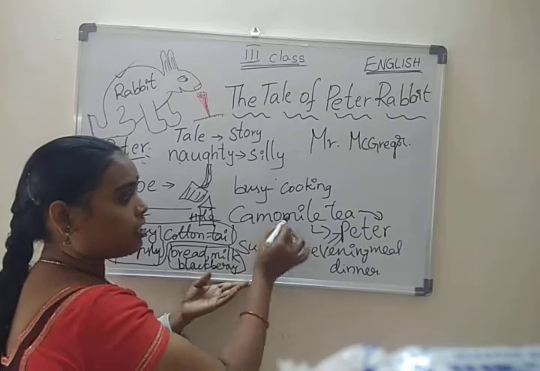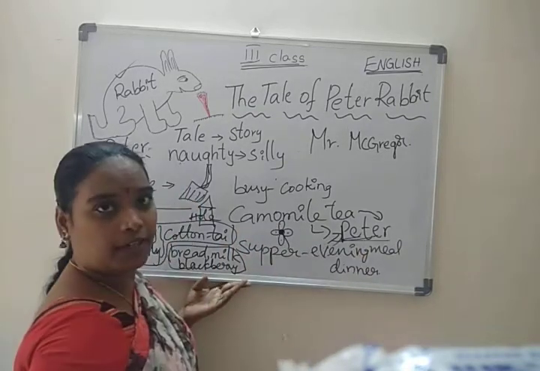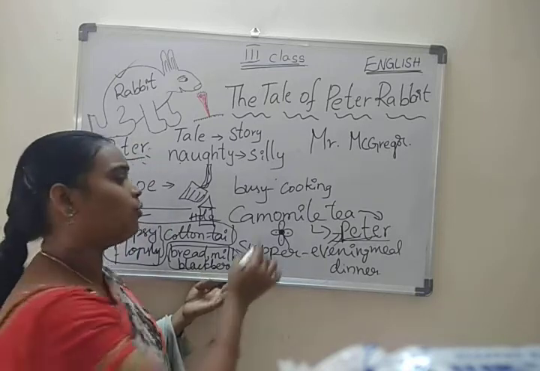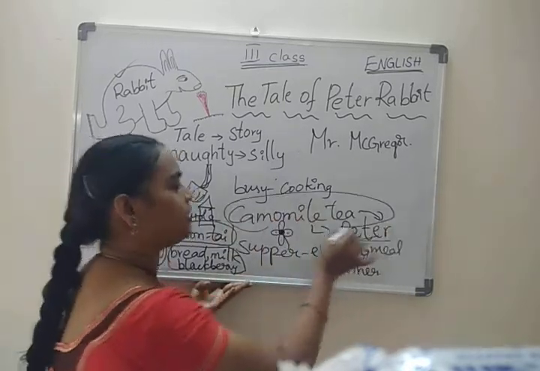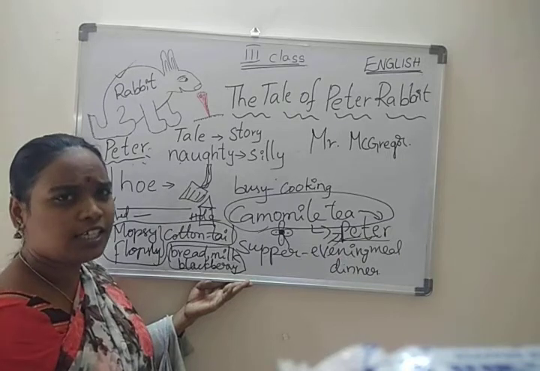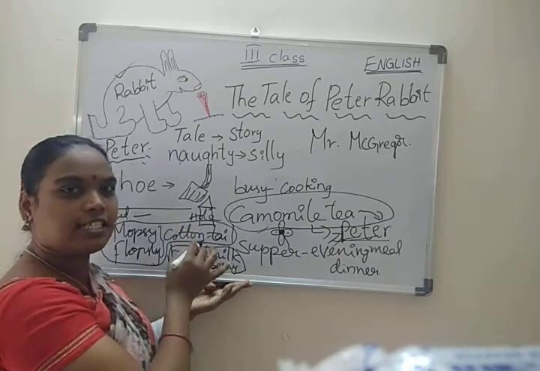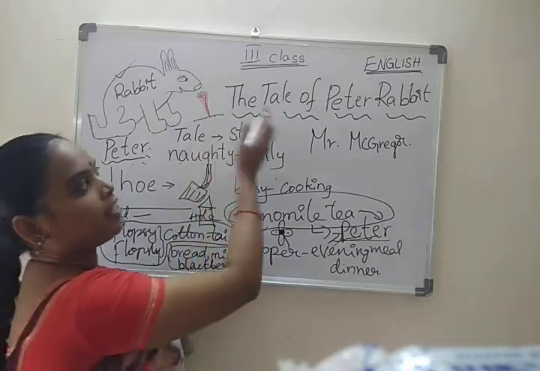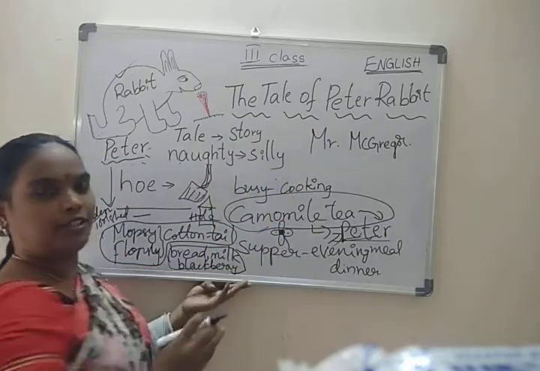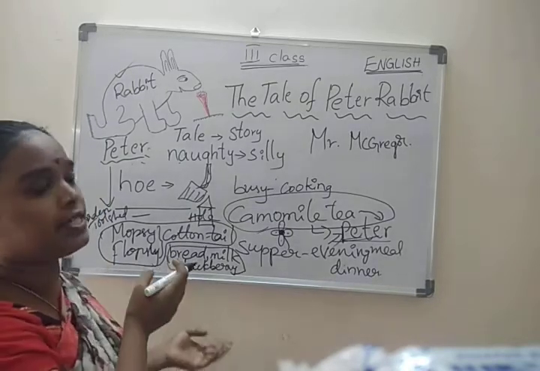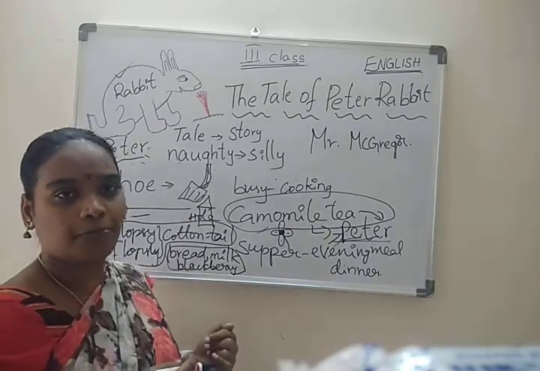But the naughty rabbit Peter, what? His dinner was only chamomile tea. Do you notice here? So, children, this is the tale of Peter Rabbit. Do you understand now? Tell me now, what is the message or moral of this story?